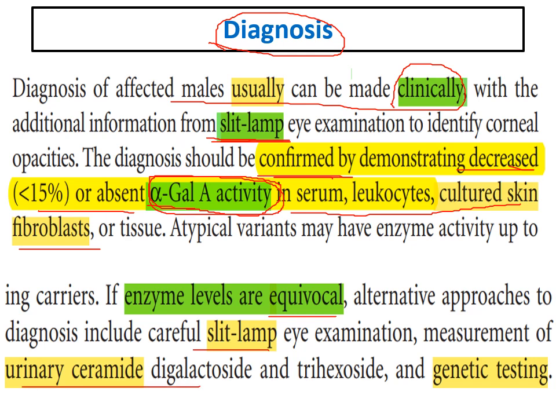ceramide molecules of the deficient pathway that will be accumulated in those patients in the form of urinary ceramide digalactoside and trihexosides. And of course, we can do genetic testing.